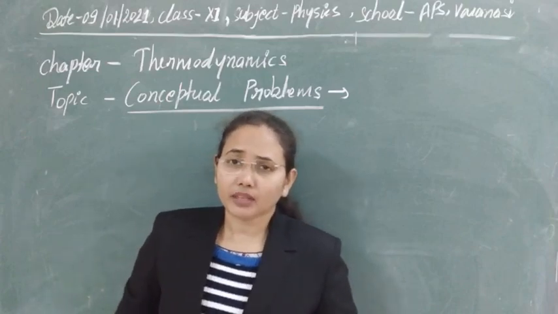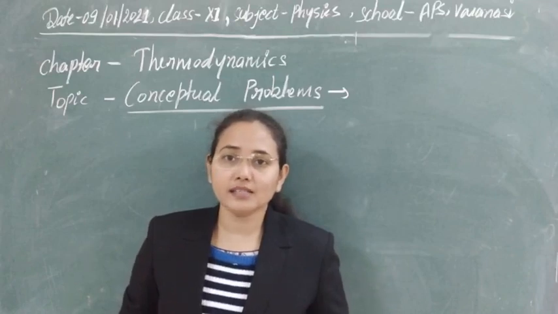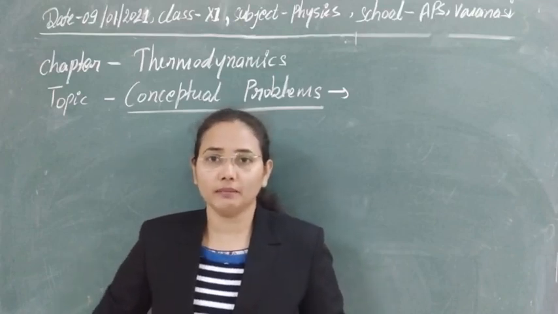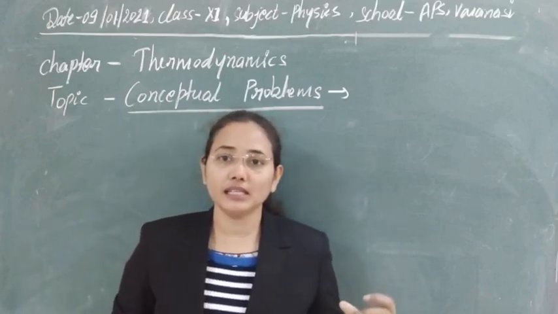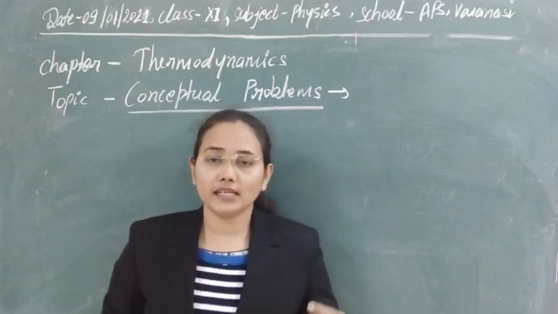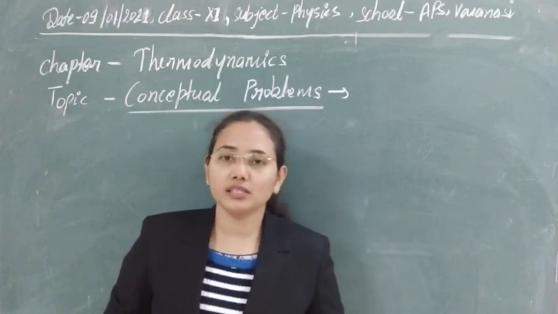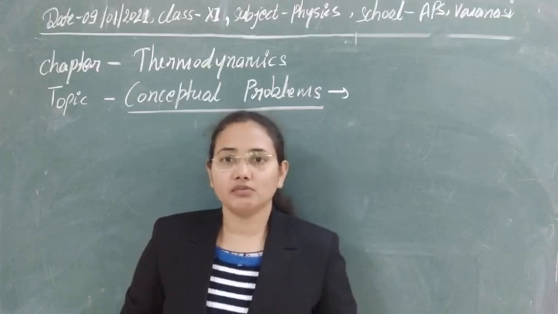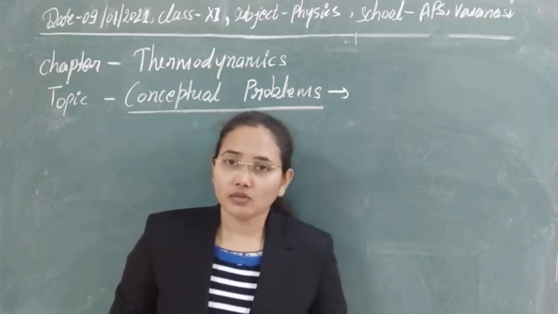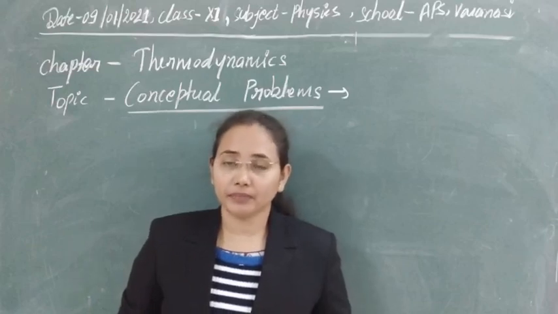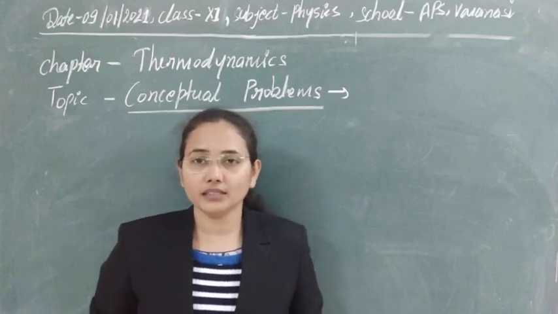Next, we have the isobaric process. In that process, pressure is constant during the whole thermodynamic process. If you see the pressure at the two ends, initial and final points, the pressure will be the same, means no change in pressure will take place. So the pressure difference will be 0 there. Fourth, we have the isovolumic process. In the isovolumic or isochoric process, volume is constant, and the change in volume will be equal to 0.